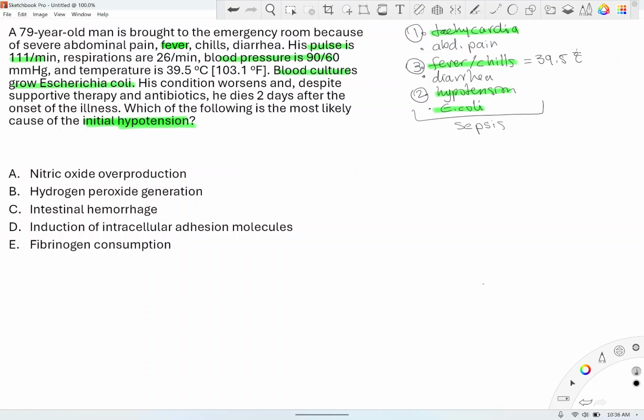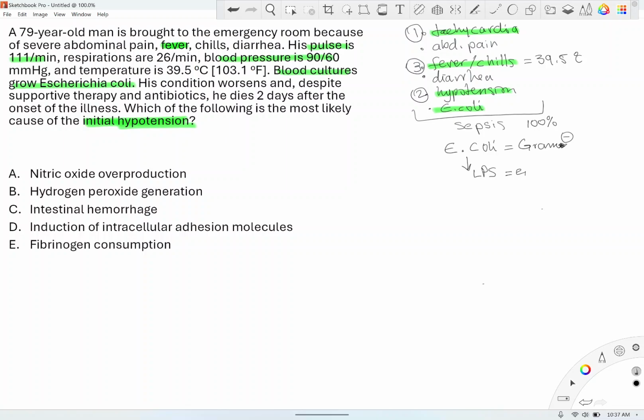Now the question is, what is the cause of this person's hypotension? We know that if it is sepsis or bacterial infection, the cause of hypotension in sepsis is usually LPS and gram-negative bacteria. In this case, the bacteria is E. coli. E. coli is a gram-negative bacteria. All gram-negative bacteria produce something called LPS. I shouldn't say all, but LPS mostly comes from gram-negative bacteria. Lipopolysaccharide. This is an endotoxin.